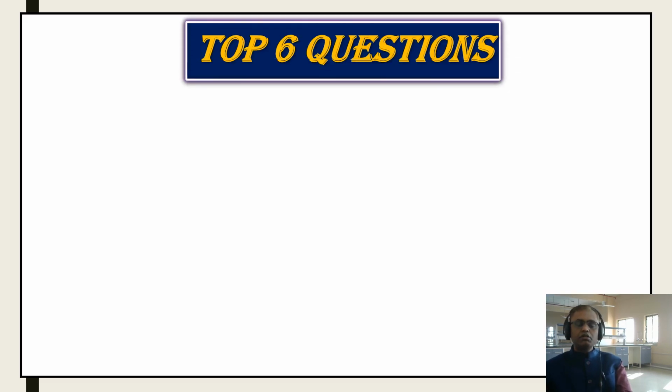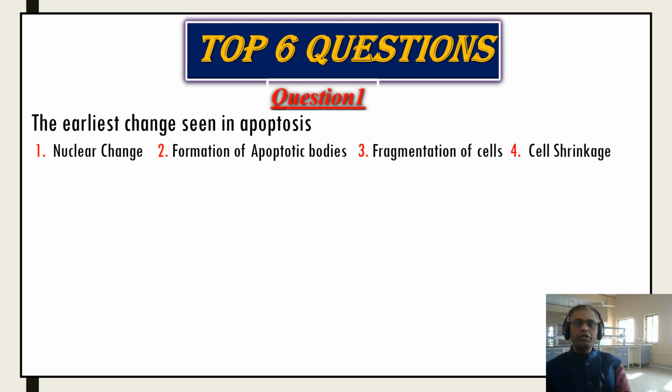Now I'll end with the top 6 questions I collected from different examinations like UPSC and others. So try to answer in the YouTube comment box. The first question: the earliest changes seen in apoptosis. Number 1, nuclear changes. Number 2, formation of apoptotic bodies. Number 3, fragmentation of the cells.